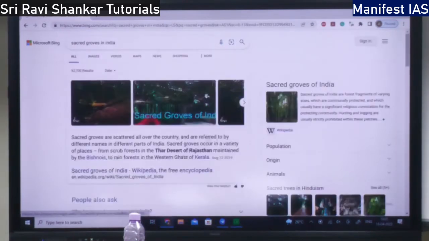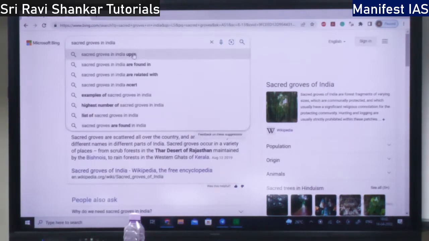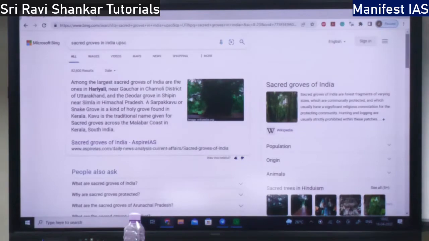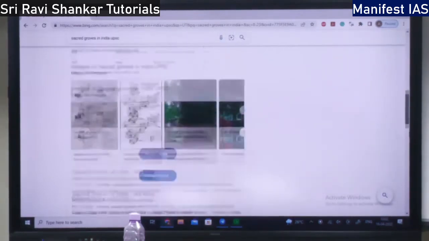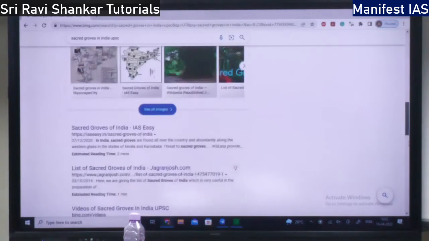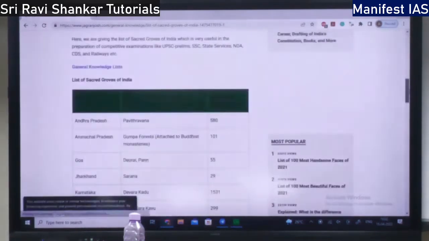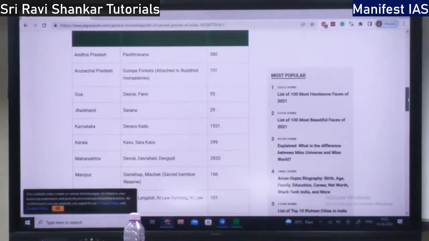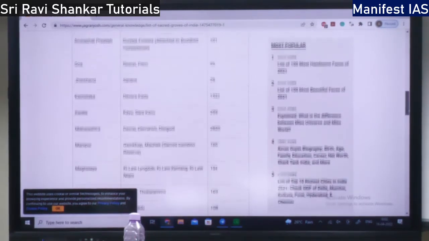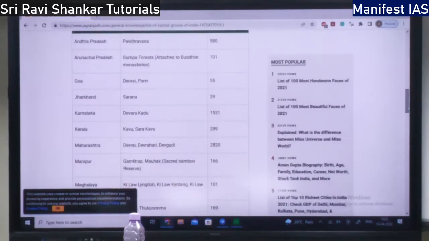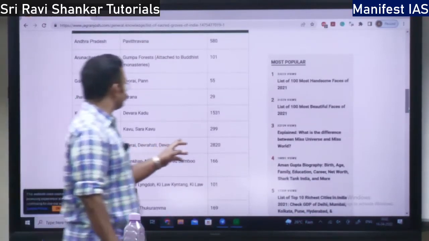Sacred groves in India, they have given these places. See, Karnataka, it is called Devarakadu. How many sacred groves are there in Karnataka? 1531. Karnataka has the second highest. The highest is in Maharashtra. In Karnataka, it is called Devarakadu.